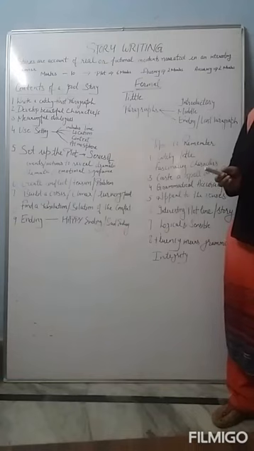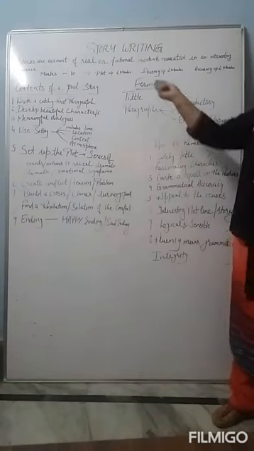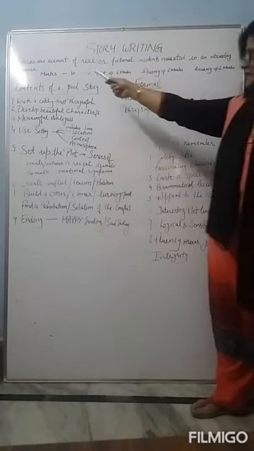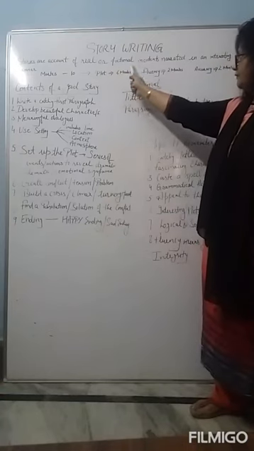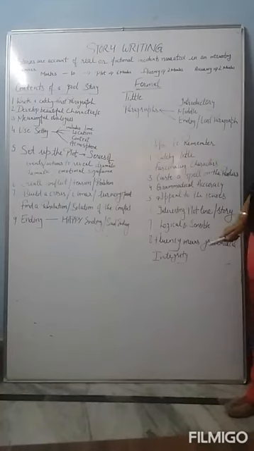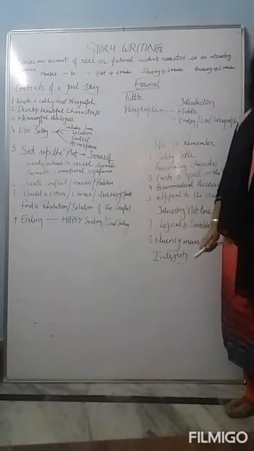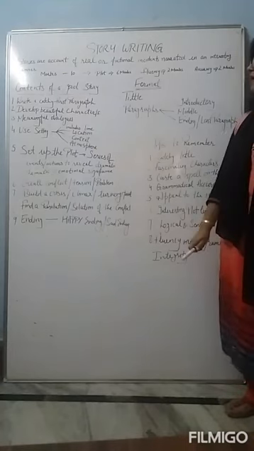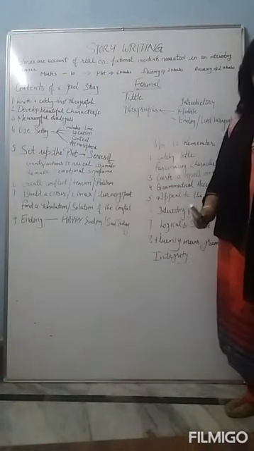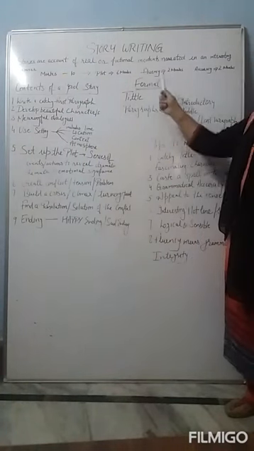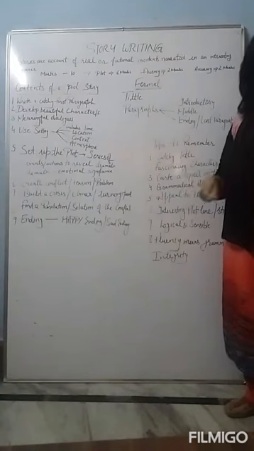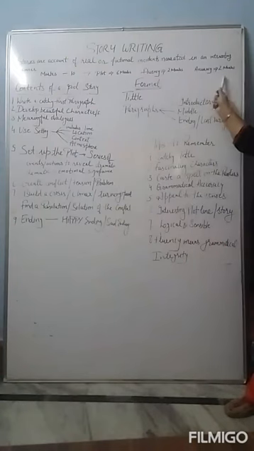First of all, you should know what stories are. As you can see on the board, stories are accounts of real or fictional incidents narrated in an interesting manner, and it is of 10 marks. Plot will be of 6 marks. 2 marks will be given to fluency and 2 marks will be given to accuracy.